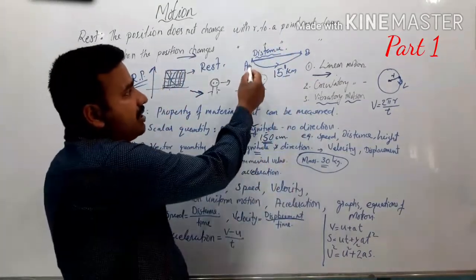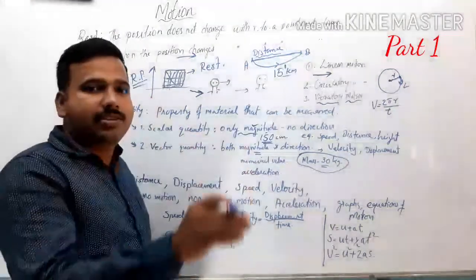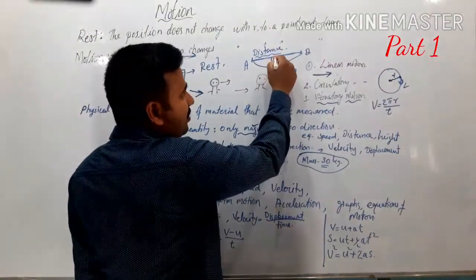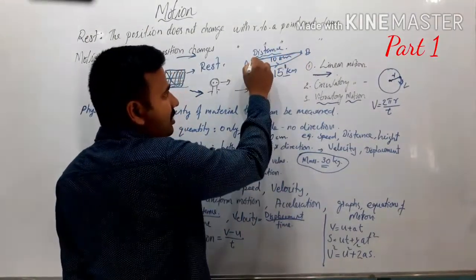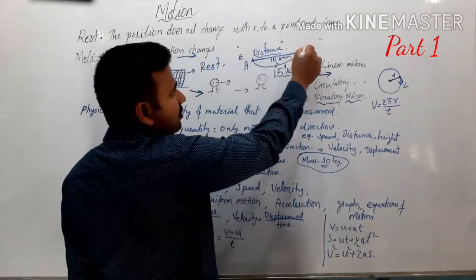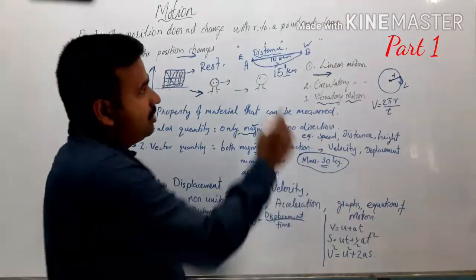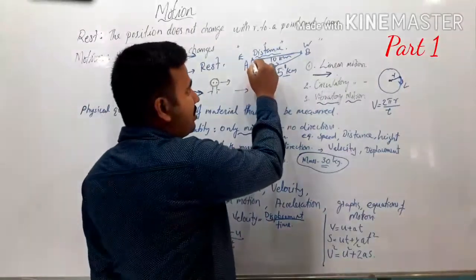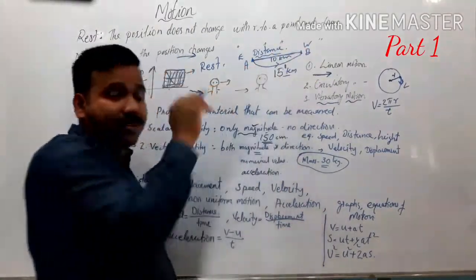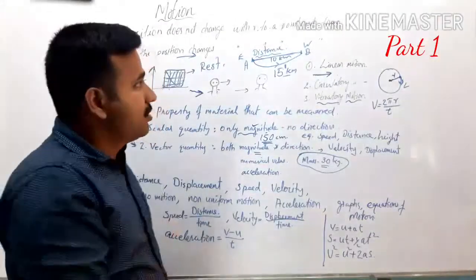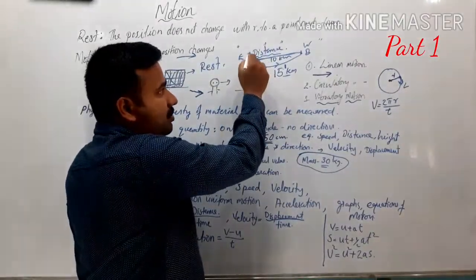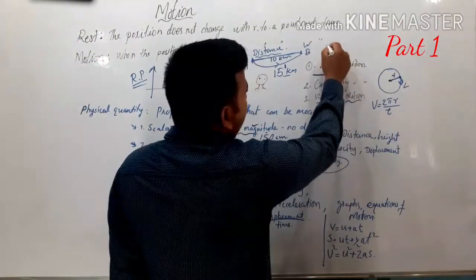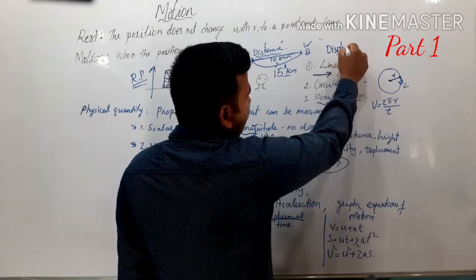At the same time, we know that the straight line distance between the two points A and B is not 15 kilometers. It may be around say 10 kilometers, in the direction, say, east to west. In this situation we need to specify the least distance between these two points. The least distance between any two points will be a straight line. If you specify in this case that the least distance between A and B is 10 km, that becomes displacement, another physical quantity.